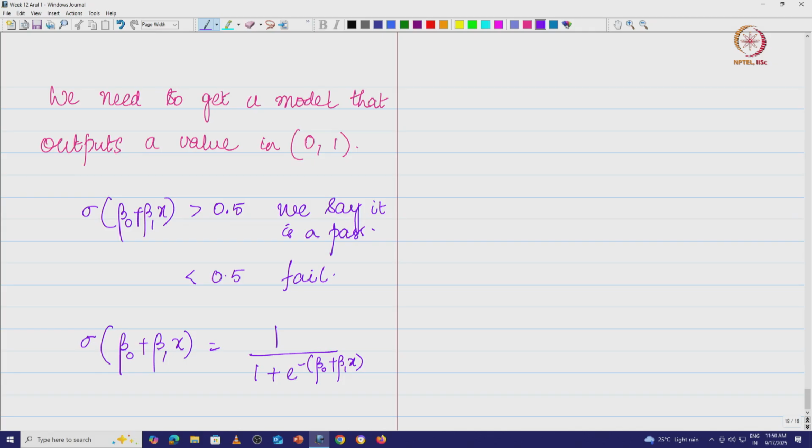Logistic regression is simple linear regression plus sigmoid. So, what we first do is, whatever data that we have, we fit a straight line.